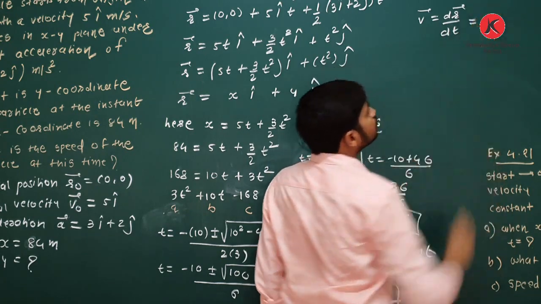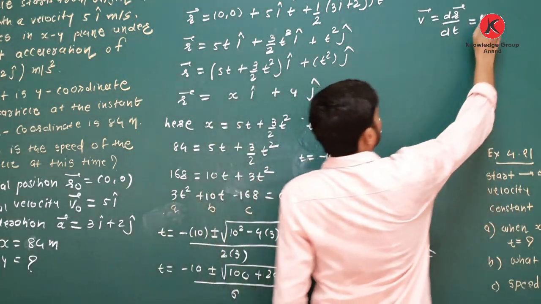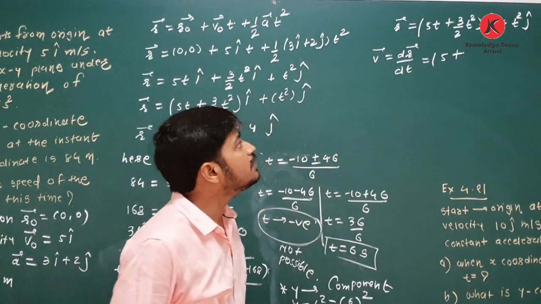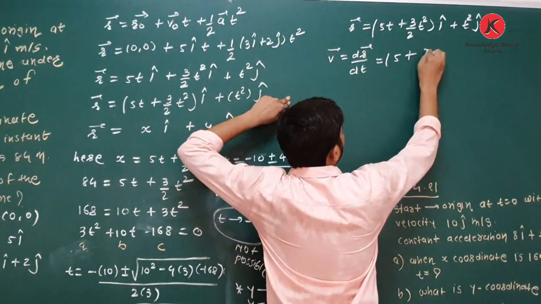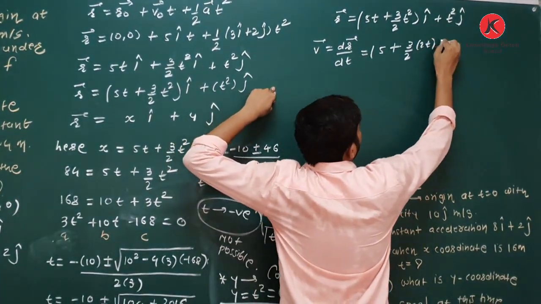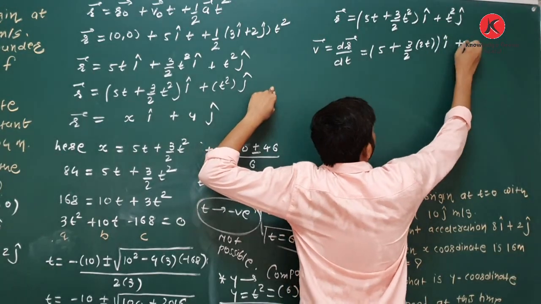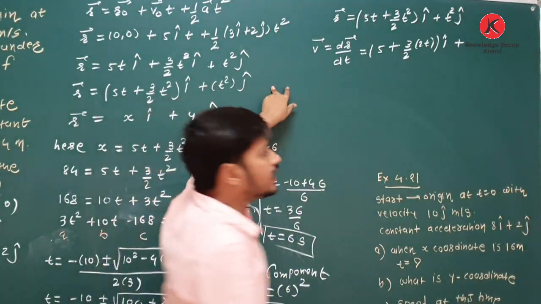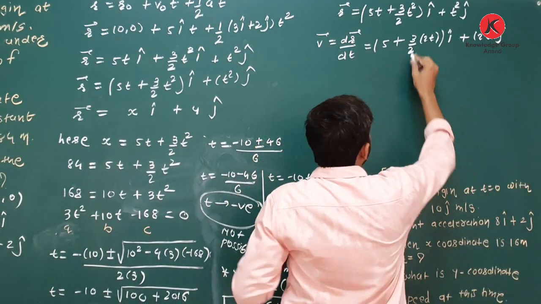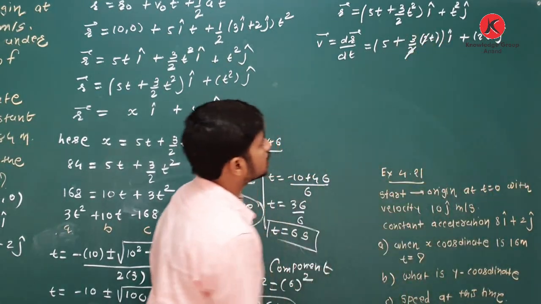What is the differentiation of 5t? It is 5. Plus, the differentiation of 3 by 2 t square: 3 by 2 as it is, and the differentiation of t square is 2t, here with i caret. Plus the differentiation of t square, it is 2t j caret. So this 2 cuts this 2.